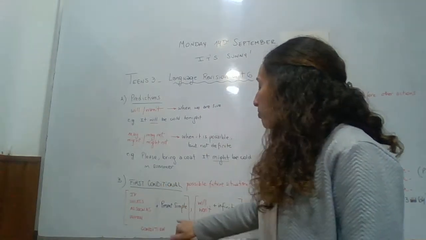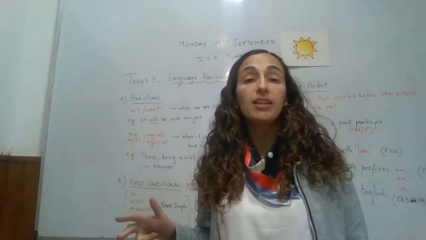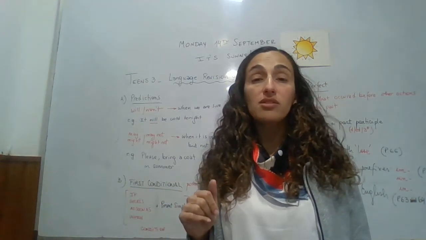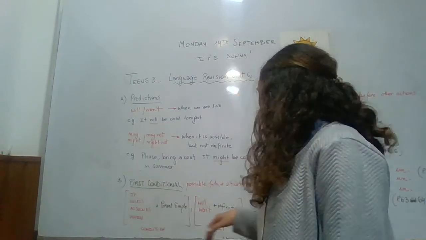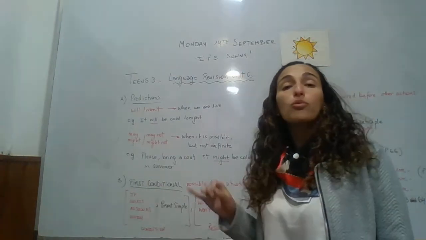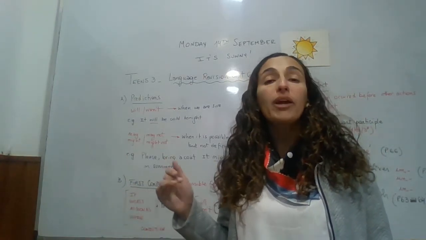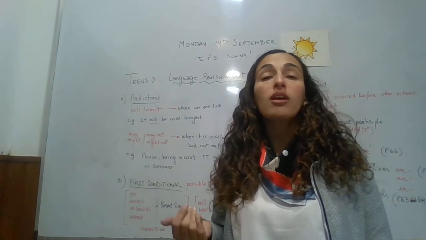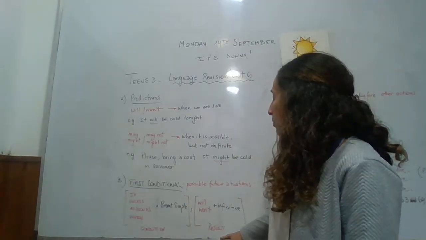And then we use the present simple. Remember the verbs with s or es for he, she, or it, or in the negative form, don't or doesn't, depending on the subject. And then on the other side, on the result clause, we use will and won't plus infinitive. That is the future tense. Will and won't show future possible results. So given this condition, we have a possible result.